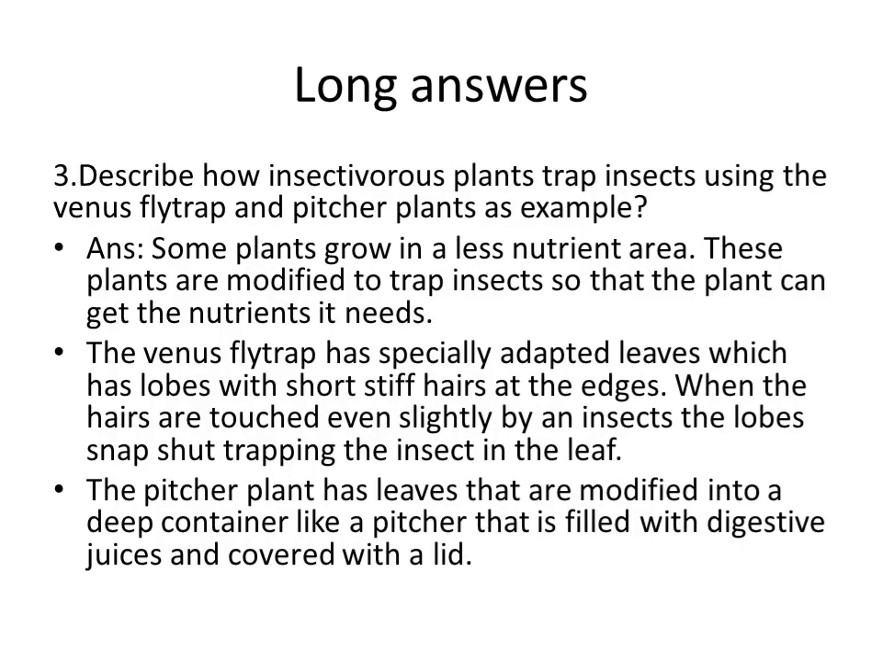And then third one, describe how insectivorous plants trap the insects, using Venus flytrap and pitcher plant as an example. These insectivorous plants grow in regions where the soil has fewer nutrients. So how will they get the nutrients? They take the nutrients by trapping insects. The best examples are Venus flytrap and pitcher plant.